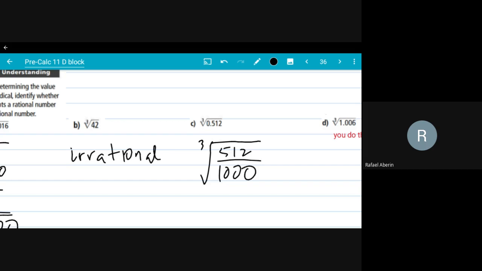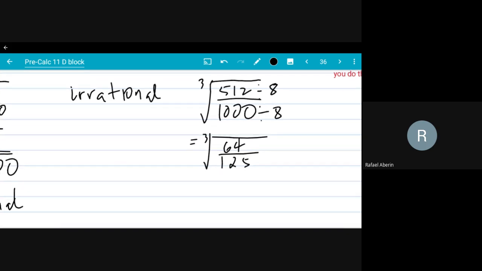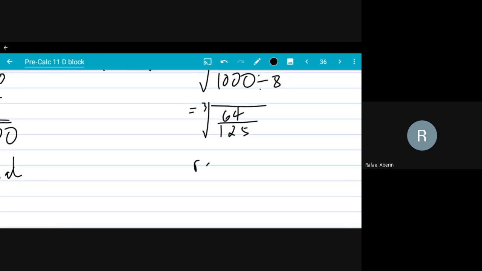If you divide the top and the bottom by 8, that would be 64 over 125. And 64 is a perfect cube, 125 is a perfect cube, so you know it will be a rational number.